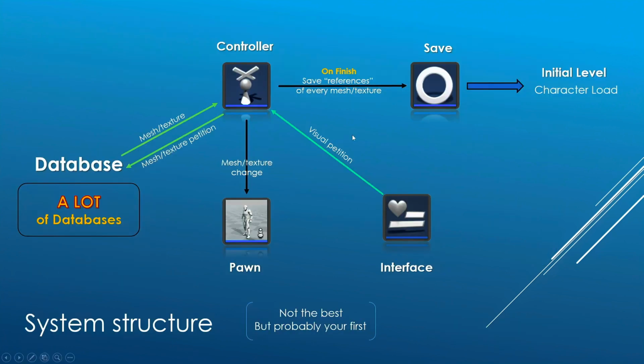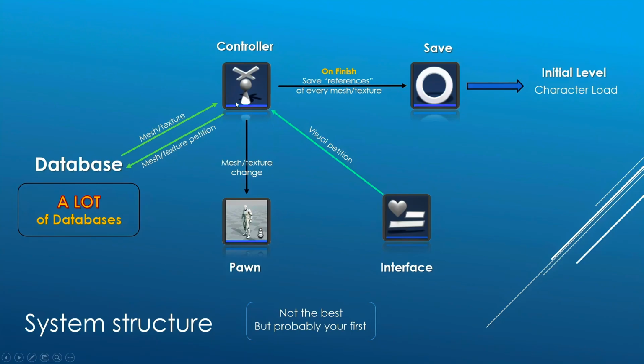Okay, here is the basic structure of what we're going to build. The pawn, the character we will be modifying and working with. The controller, the core of the system, which includes a component responsible for managing changes. And an interface, the bridge between the user and the system, which sends instructions to the controller.